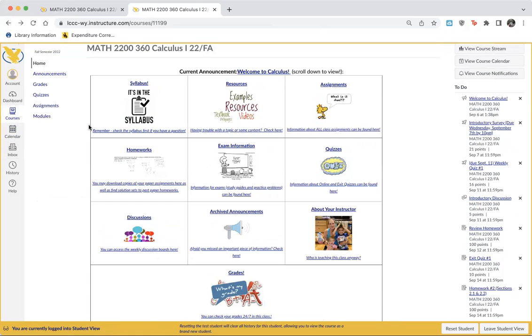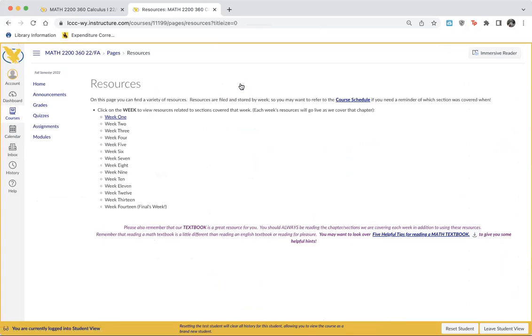All right. The other thing I wanted to mention is this box here. This is a really important box. This is your resources box. If I click on resources, this is broken down by weeks. Week 1, that's this week, right?